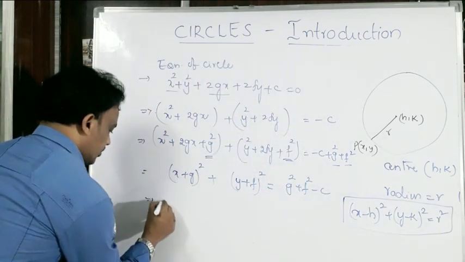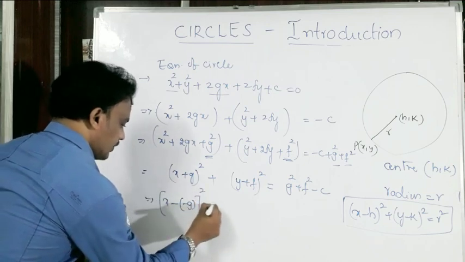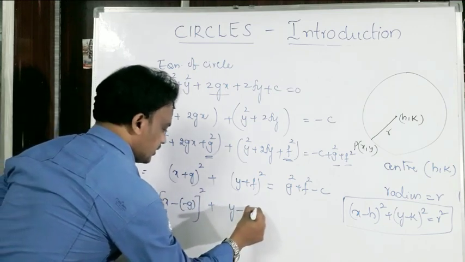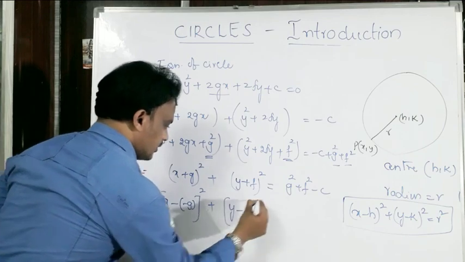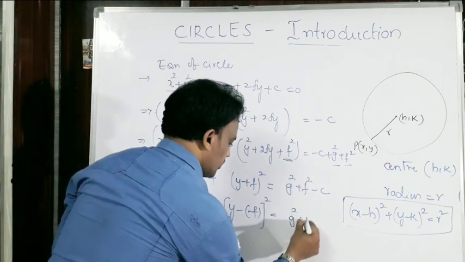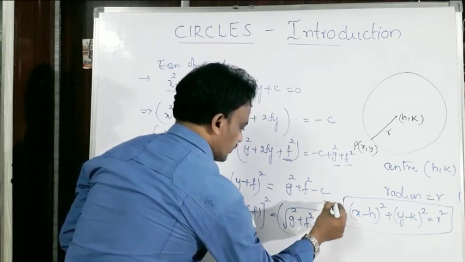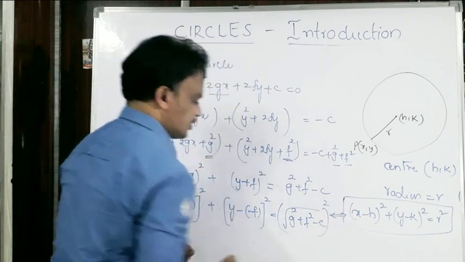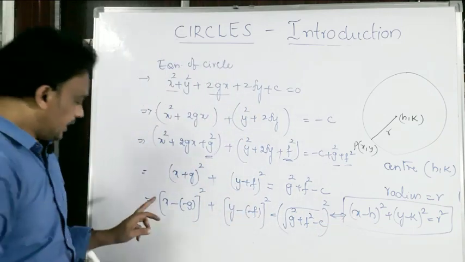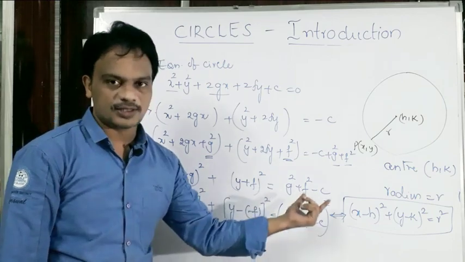Now this can be written as (x minus of minus g) whole square plus (y minus of minus f) whole square equals the square root of g square plus f square minus c, whole square. Now compare this with (x minus h) whole square plus (y minus k) whole square equals r square.